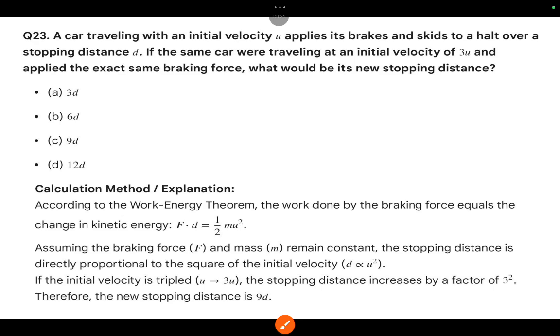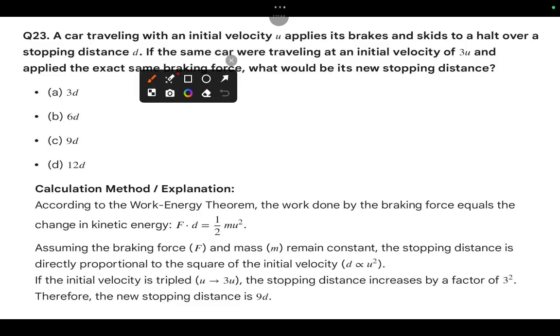Coming to 23rd, a car traveling with initial velocity u applies its brakes and skids to a halt over a stopping distance d. If the same car were traveling at an initial velocity 3u and applied the exact same braking force, what would be the new stopping distance? So here you need to find the stopping distance.